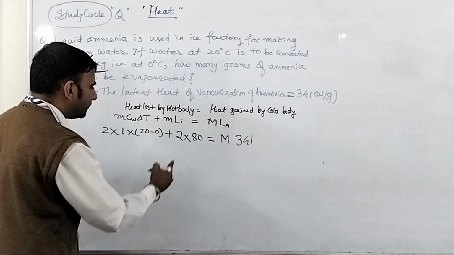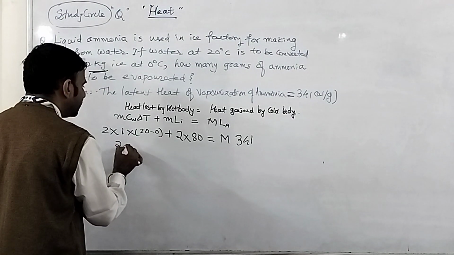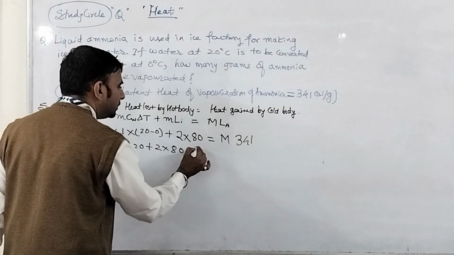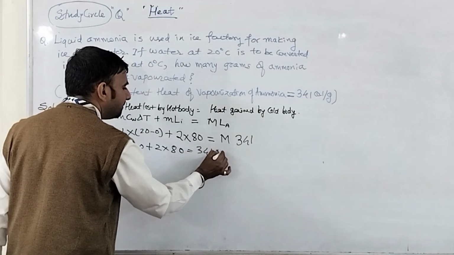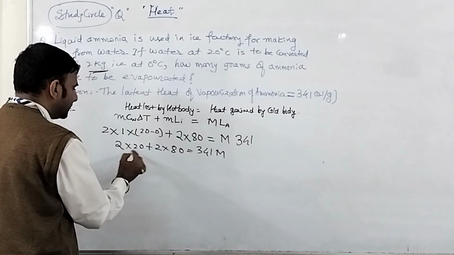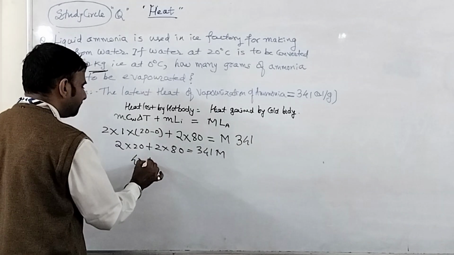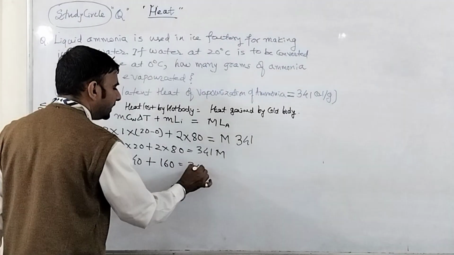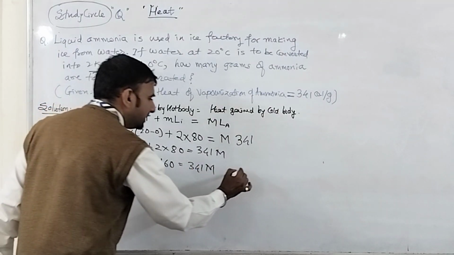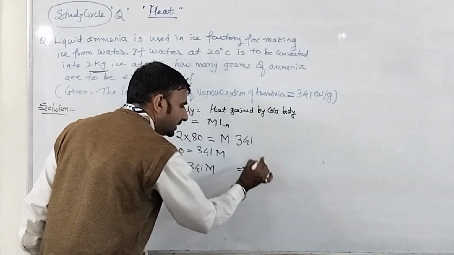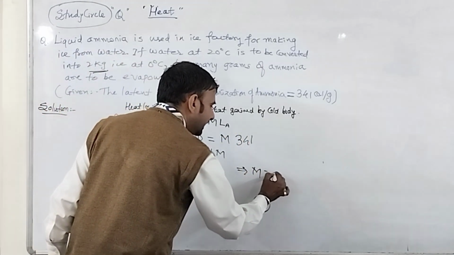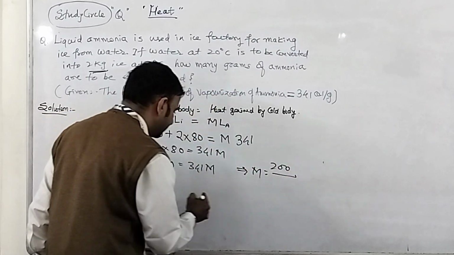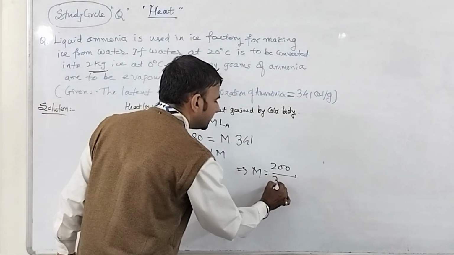Now can we calculate? This is 2 into 20 plus 2 into 80, equal to 341 times M. Let us solve this. This is 40, this is 160, and this is 341 M. So it implies that if you solve it for M, this is 200 divided by 341.